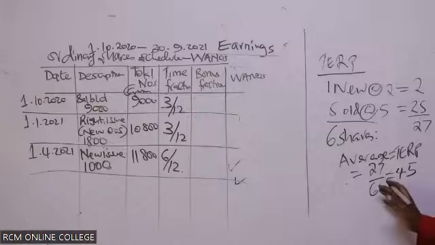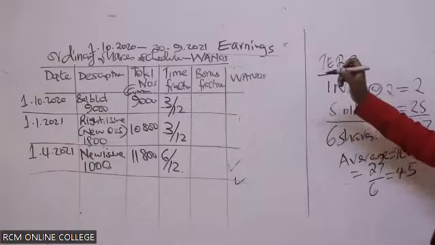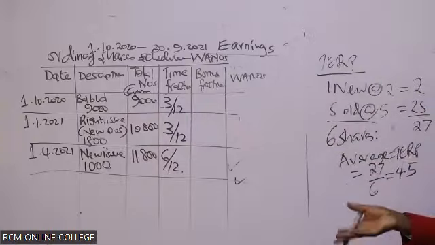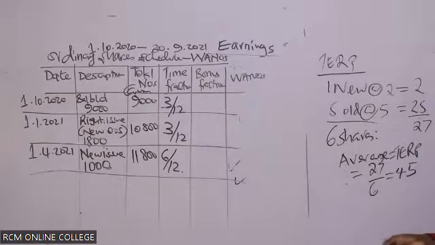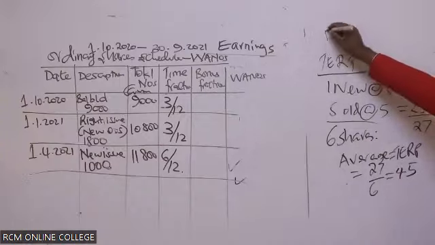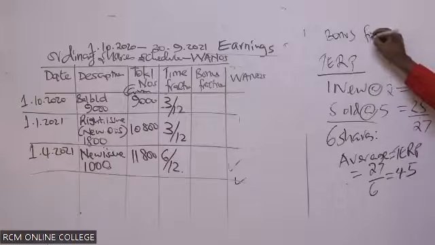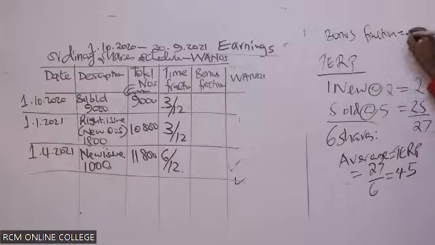Now, having gotten these, could you kindly go ahead and give me the bonus fraction out of this? You know, we are giving some shares for free because of the reduced price. So how do I get the bonus fraction?